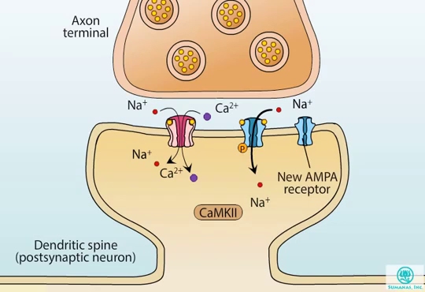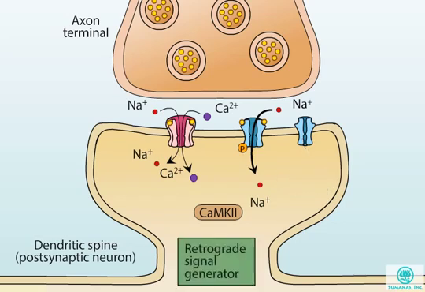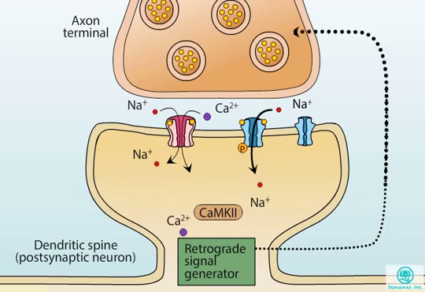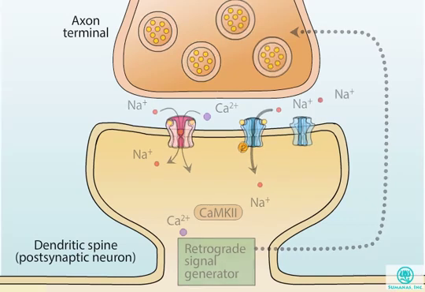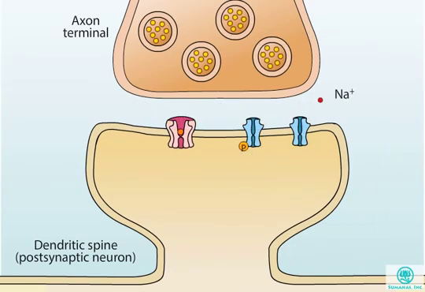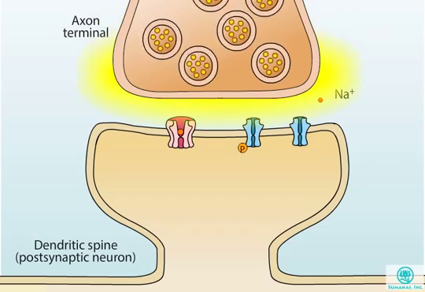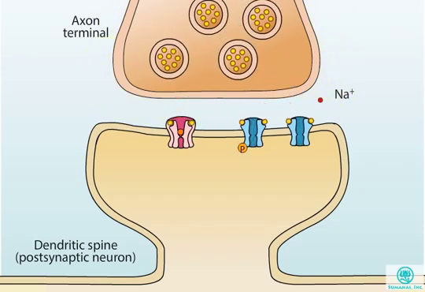CAM kinase also promotes movement of AMPA receptors from intracellular stores into the membrane, making more receptors available to stimulate the spine. In addition to these postsynaptic effects, calcium may also facilitate the release of transmitter from the axon terminal via retrograde signals such as nitric oxide. As a result of the increase in the number of AMPA receptors, the response to a stimulus of a given strength will be stronger than it was before the NMDA receptors were activated.